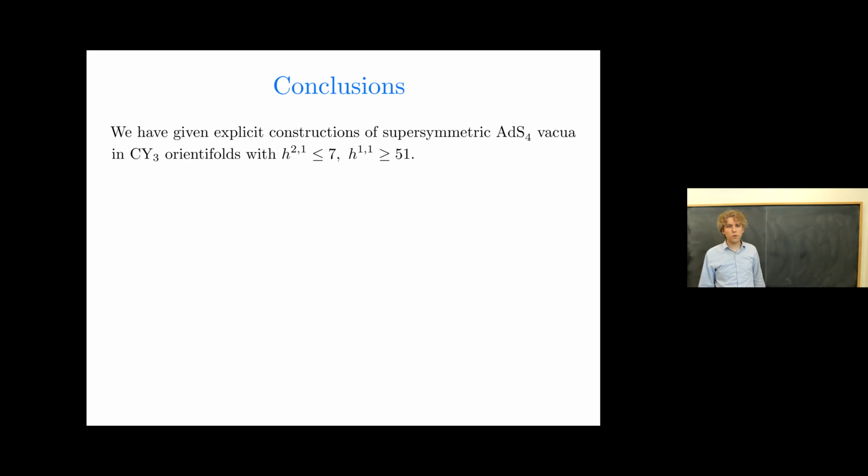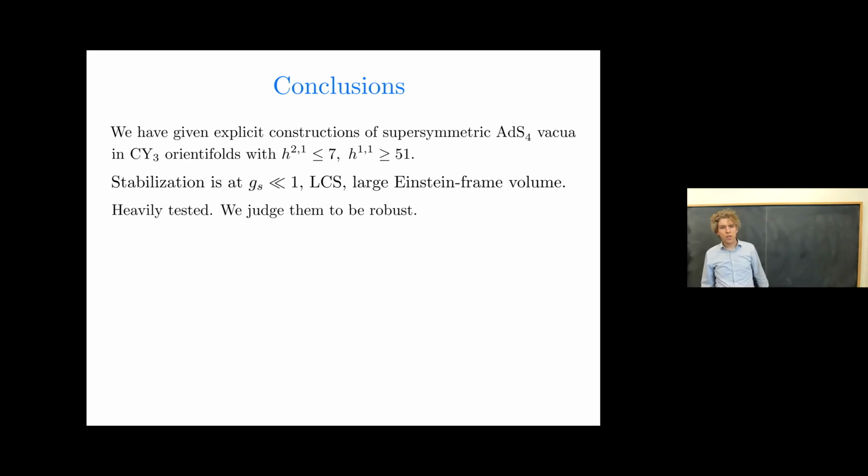Okay, so let me conclude, and then I can take questions. So we've given explicit constructions of supersymmetric AdS4 vacua in Calabi-Yau threefold orientifolds with H21 up to 7 and H11 at least 51. The stabilization is at weak string coupling, large complex structure, large Einstein frame volume. These are very heavily tested.